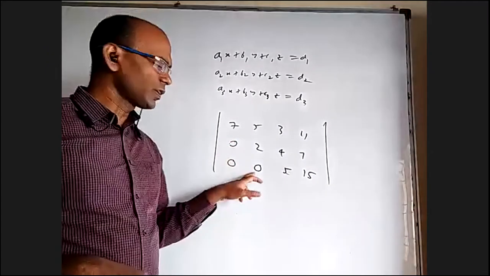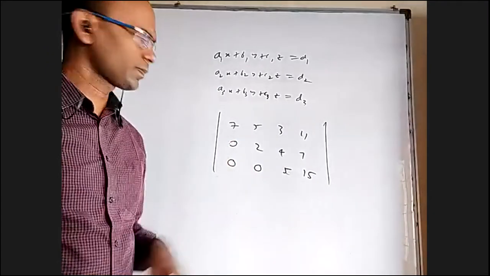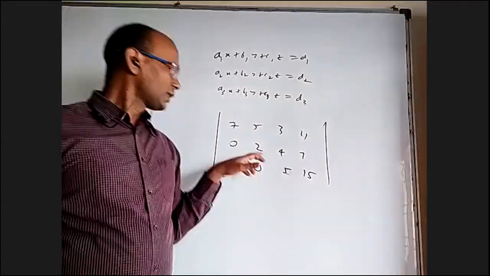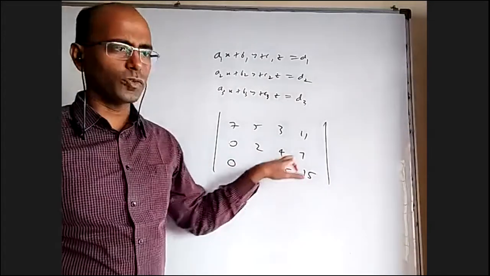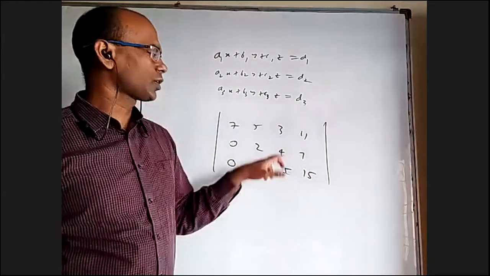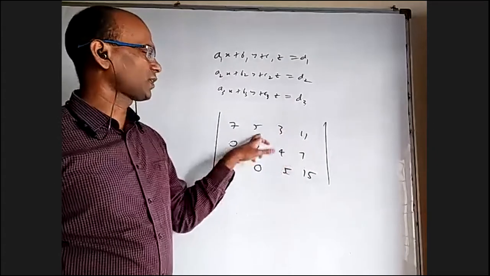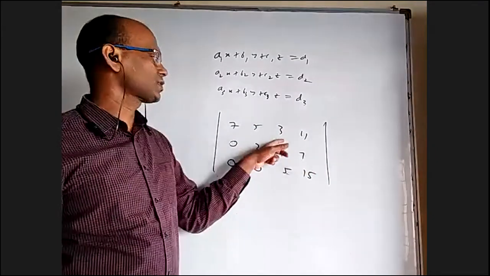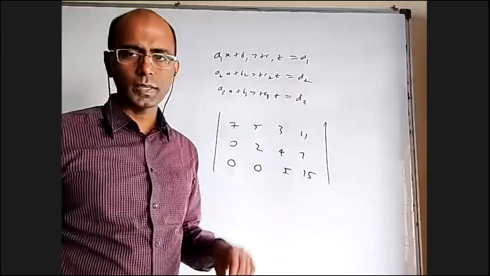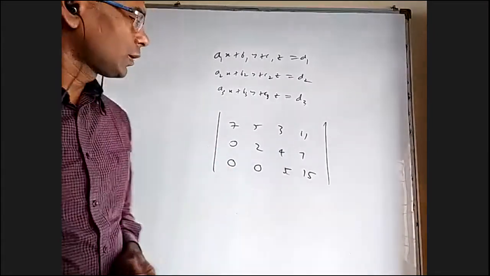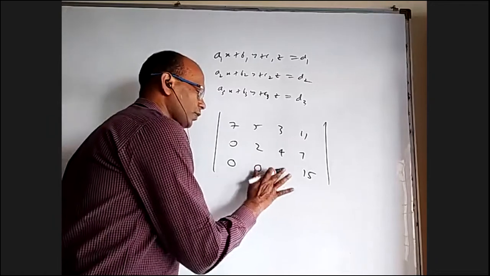But converting these three to 0 is sufficient to find the x, y, z values, because the last row will give you 5z equal to 15, so you get the z value. The second row will give you 2y plus 4z equal to 7. Substitute the z you got here and you will get y. The first row is 7x plus 5y plus 3z equal to 11. Substitute z and y, and you will get the x value. All right, so you will get x, y, z. Everything's fine. But the problem comes when you have got 0 here.